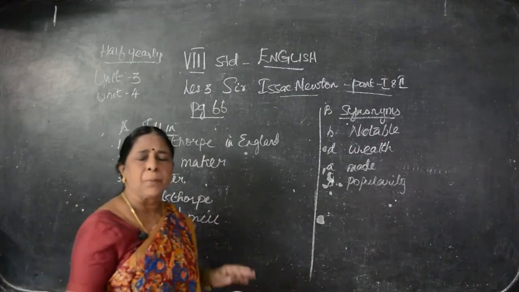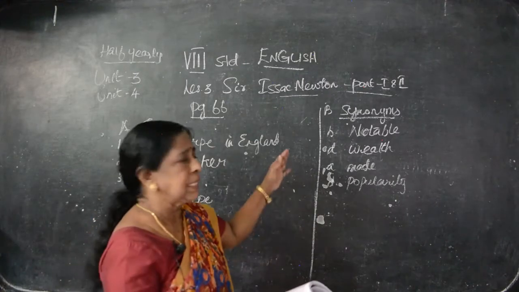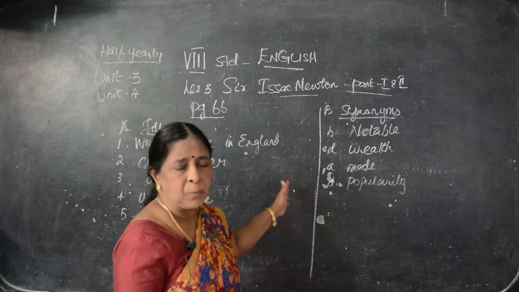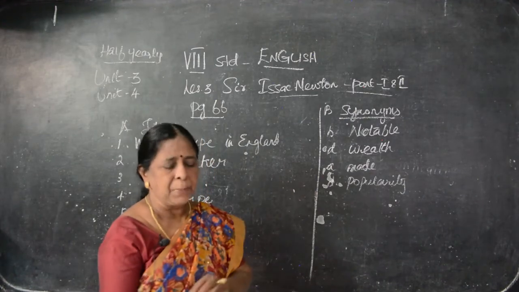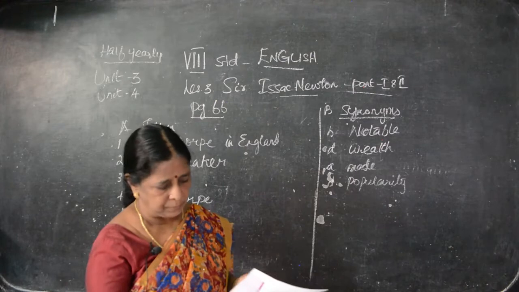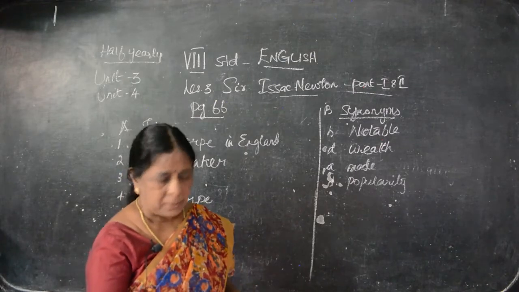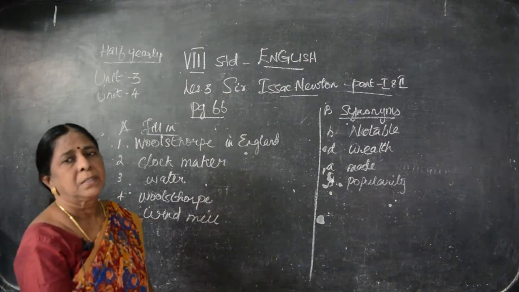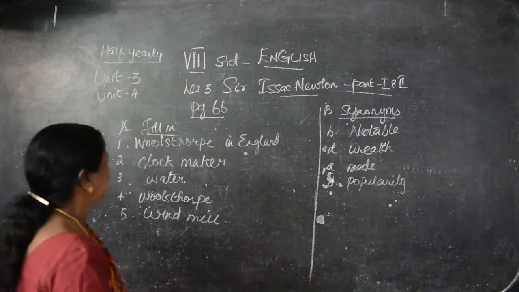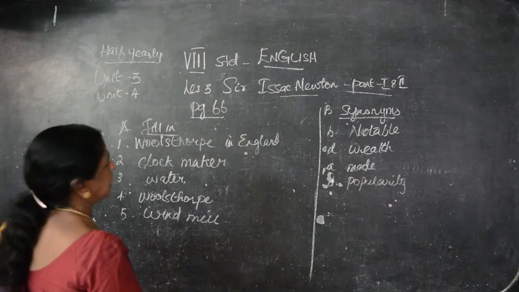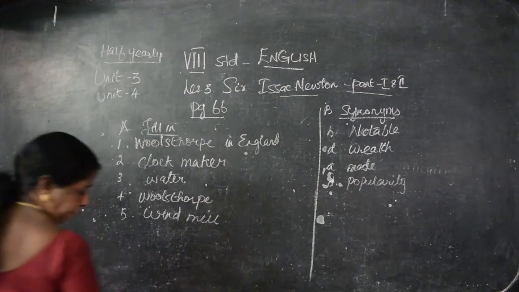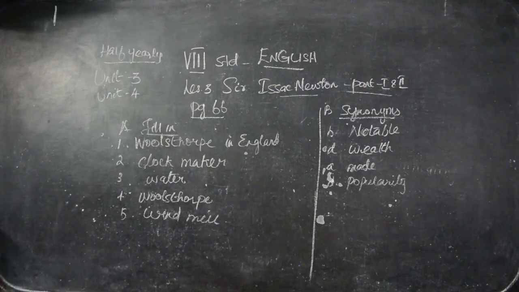Unit 3: one lesson, one poem, one supplementary. That is Isaac Newton; we have completed the first section. We have to go for section 2, that is on page number 69. Clear, children? Finish writing? Let me rub the board, or else I'll write the objectives on this side.